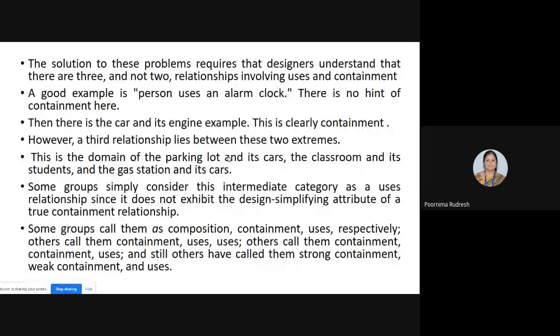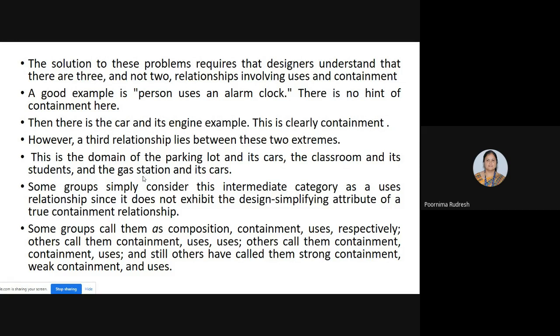Based on their understanding, they define these relationships. Understood? Even some designers say that there are strong containment, weak containment and uses.